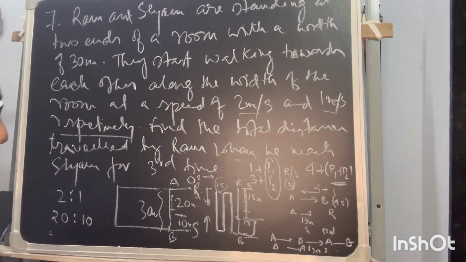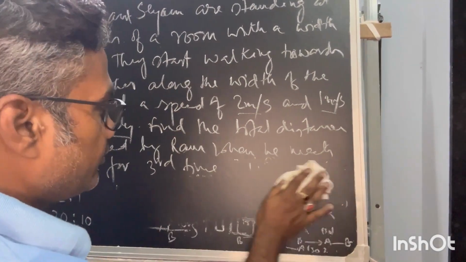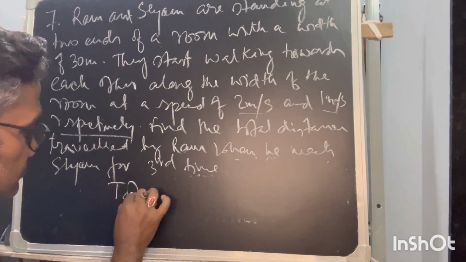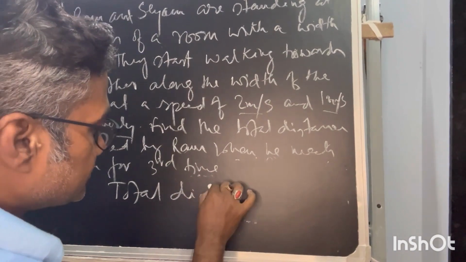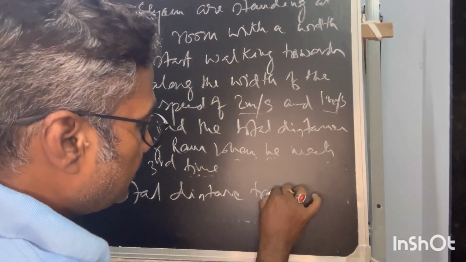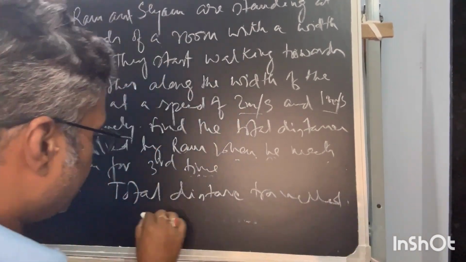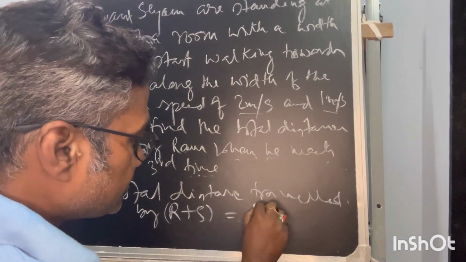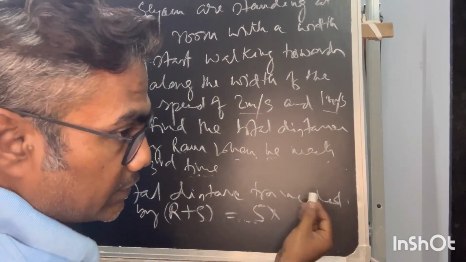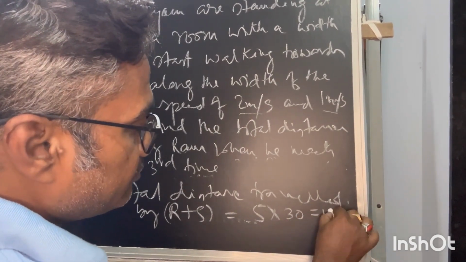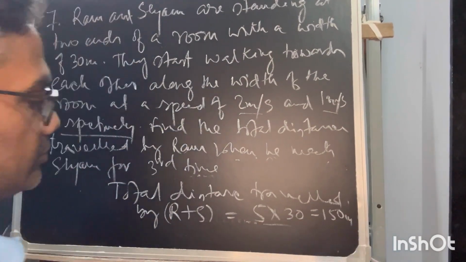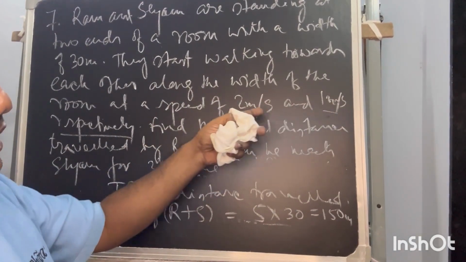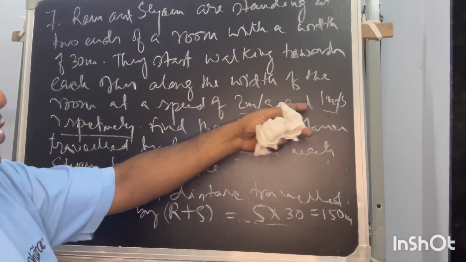So the total distance traveled by them, by Ram plus Syam, is 5 into the total distance 30, so 150 meter. But as you know, they are in a speed ratio of 2:1. So whatever Ram will move, Syam will move half of that.